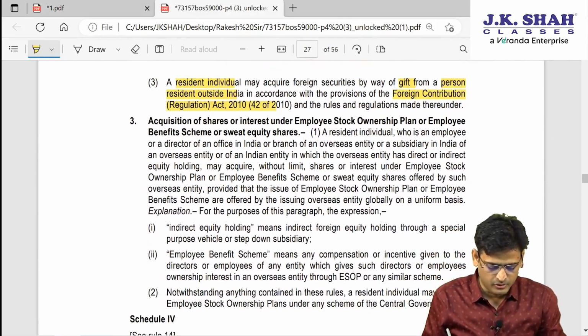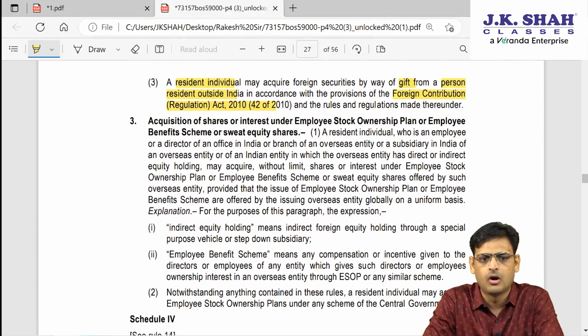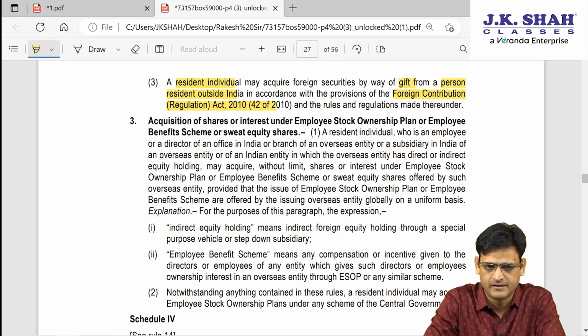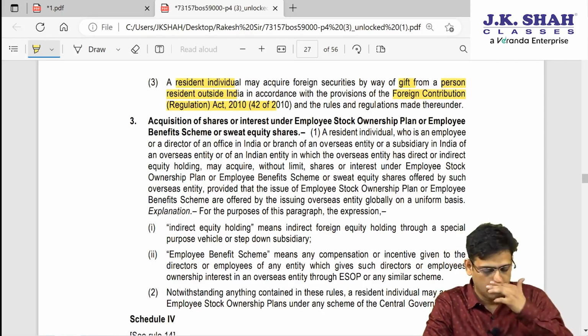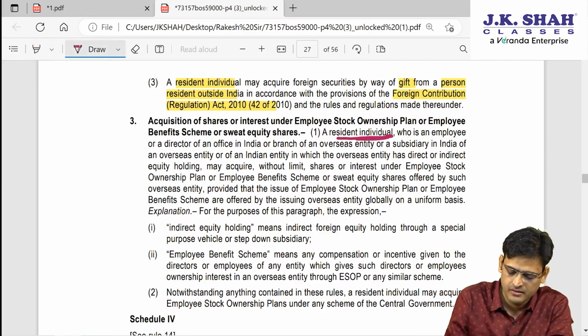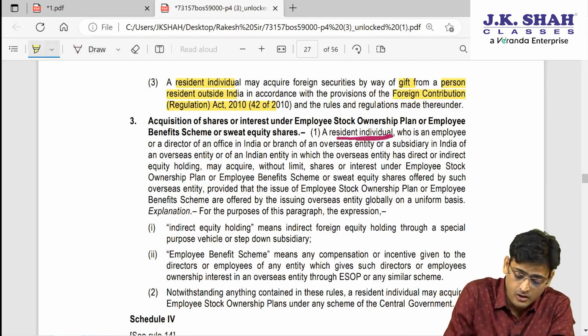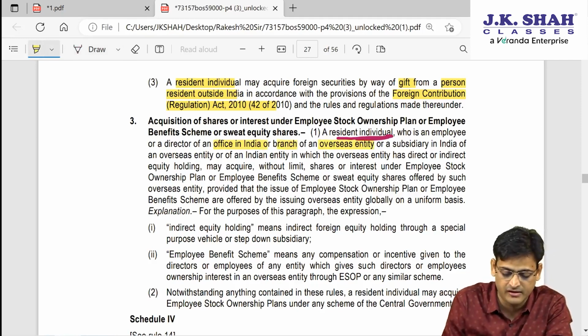Next point, they are talking about acquisition of shares or interest under ESOP or employee benefit scheme or sweat equity shares. What they are trying to say, please understand, is that if a resident individual is an employee or a director of an office in India or a branch of an overseas entity.